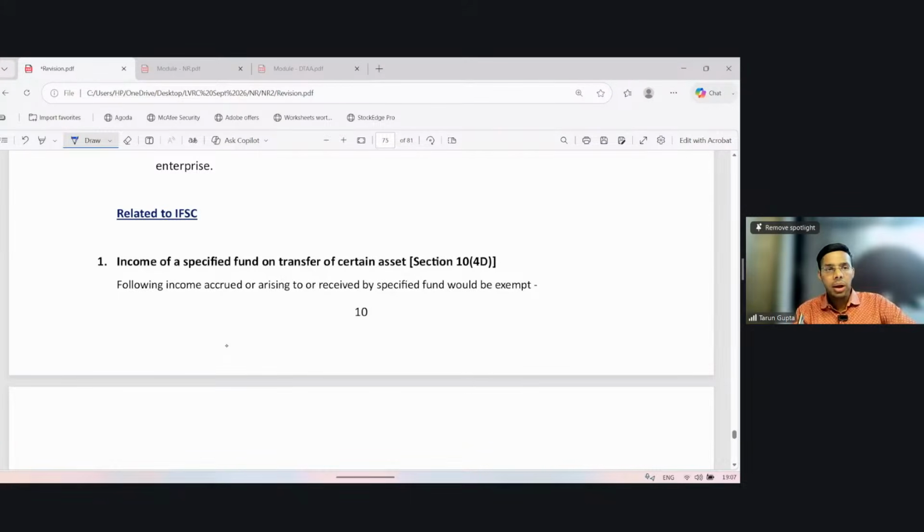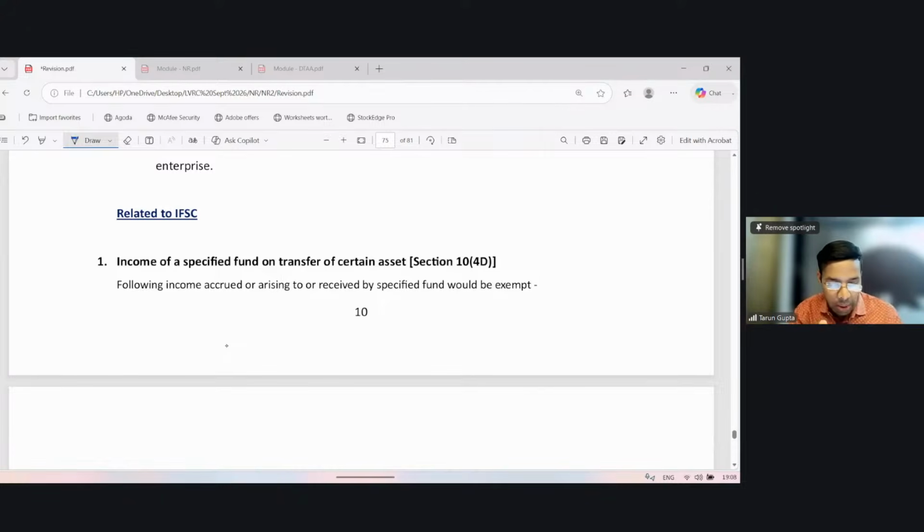Now, there's a concept of IFSC. It runs through the entire Act, all chapters. You have heard the name of IFSC. Now, a lot of income of IFSC has been exempted from income tax. Why have they been exempted? Because the intent to set up IFSC is to attract the persons who are working from Singapore and Malaysia. To attract them, we have to do the parity, or we need to be better than Singapore or Malaysia, and therefore a lot of income of IFSC has been exempted.